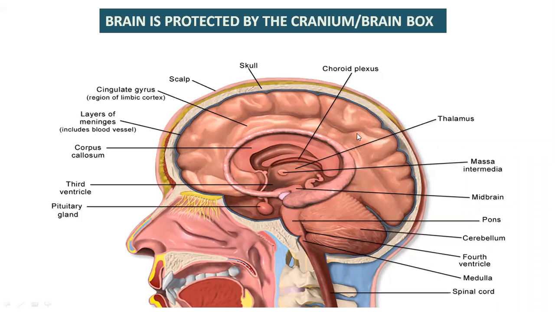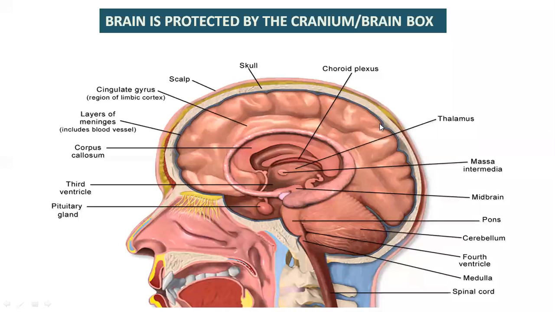The brain is protected by a hard bony box, which is a part of the skull. Do you have a skull? Yes.